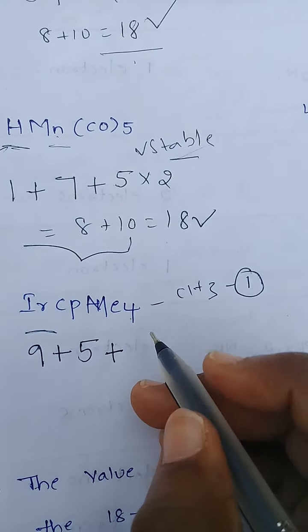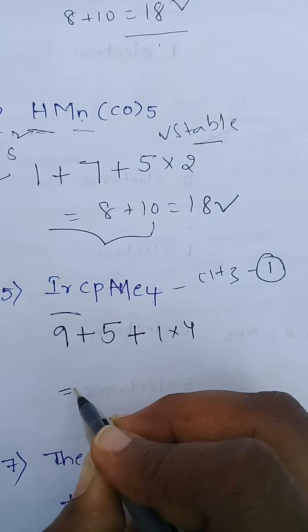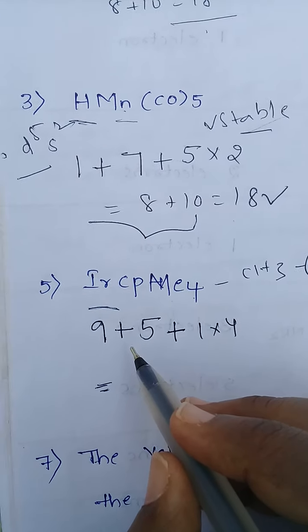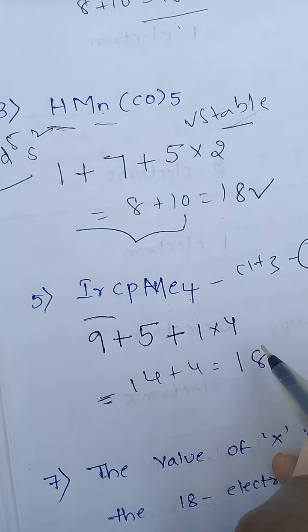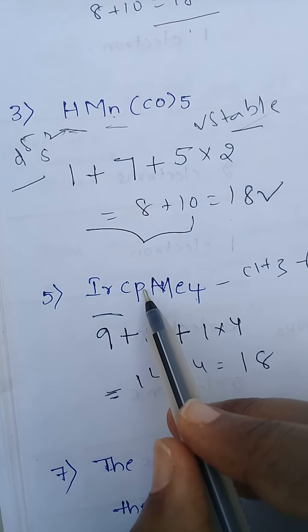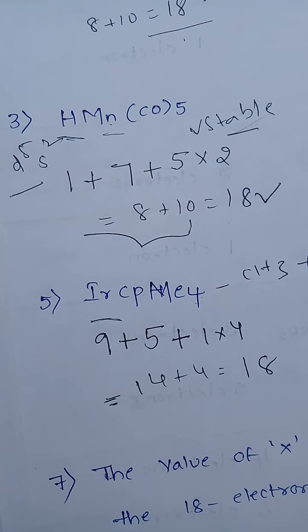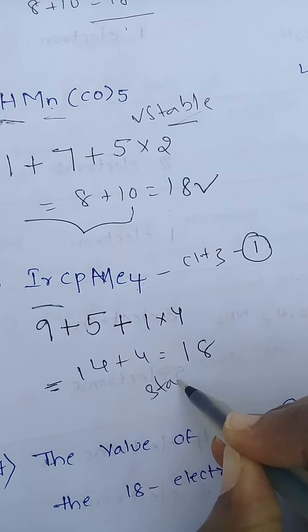So here 4 methyls are 1 into 4. See total 14 plus 4, 18. See here, iridium Cp methyl 4 attains 18 valence electrons. So this complex is also stable.